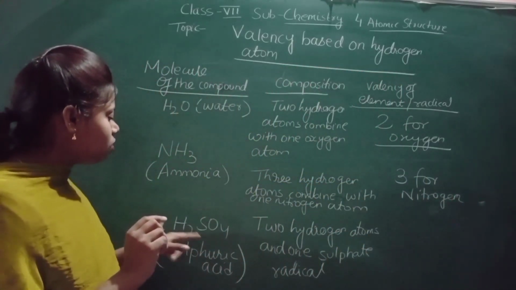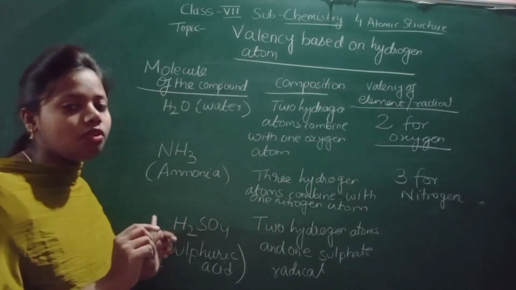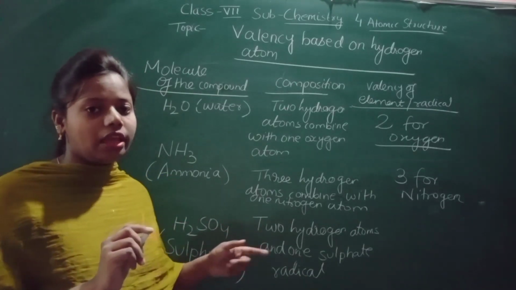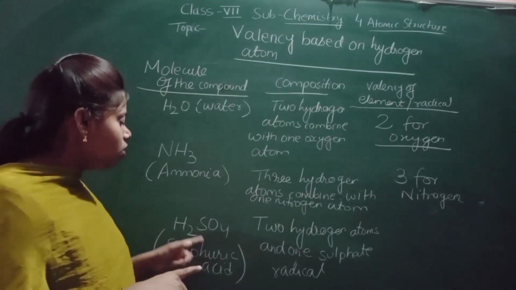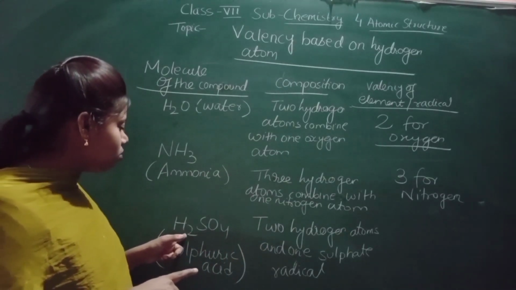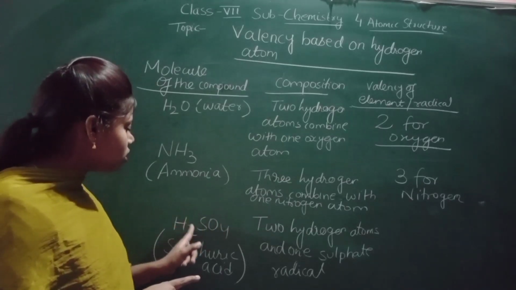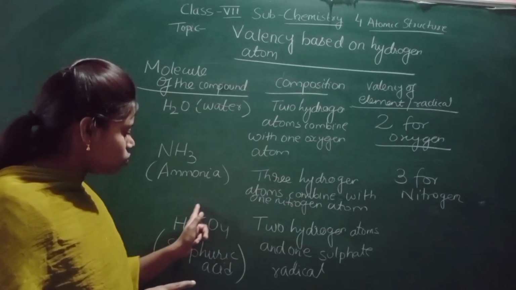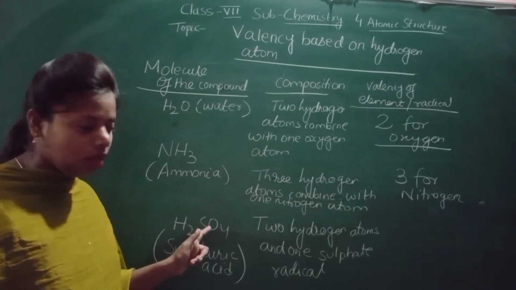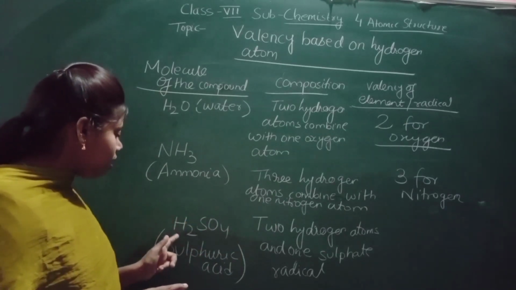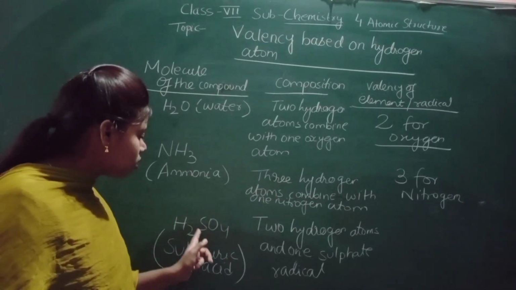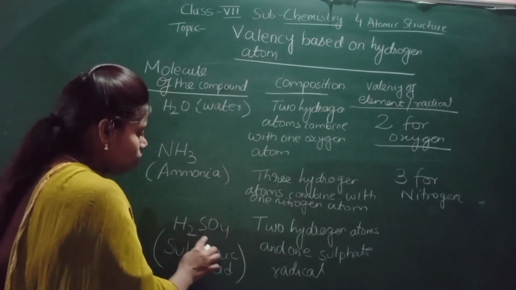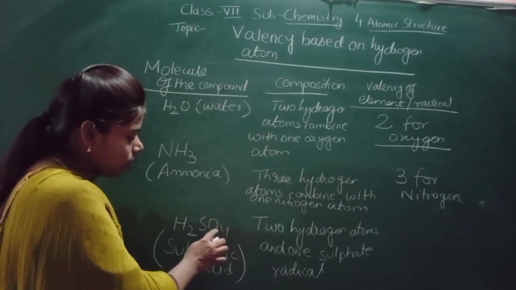Now the last one is H2SO4. This is the chemical formula of sulfuric acid. So here you can see that 2 hydrogen atoms have combined with one sulfate radical. I gave you the example of this also: SO4 is a radical. So here 2 hydrogen atoms have combined with one sulfate radical. SO4 is together, so this is a radical.